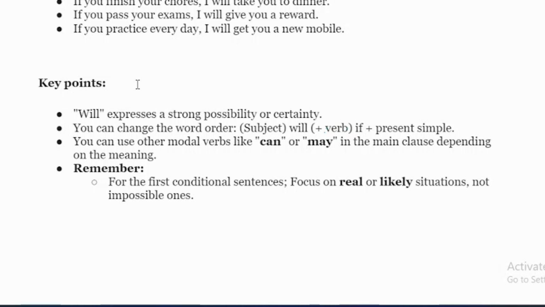If there is a kind of possibility, then you have to use it. Without it, you cannot use it, because can is a different expression, and may also has a different expression. Remember, for the first conditional sentence, focus on real or likely situations, not impossible ones. So you use it just for real or likely situations, not for impossible ones.